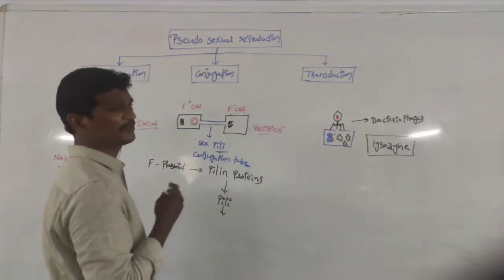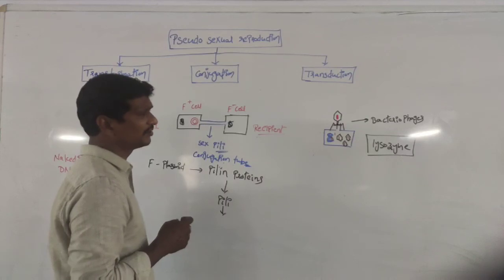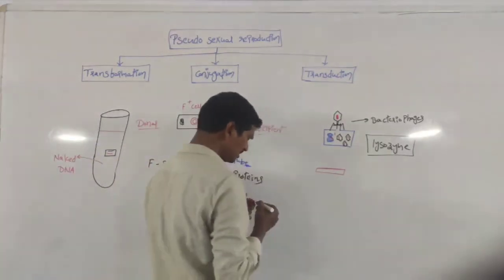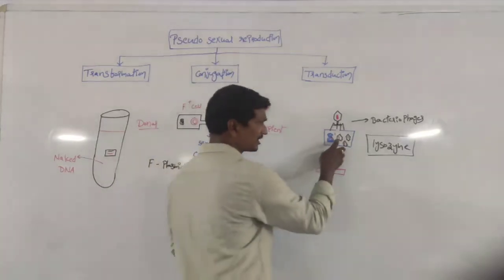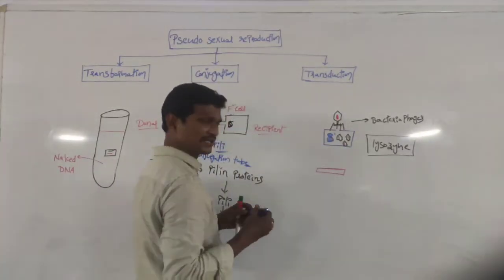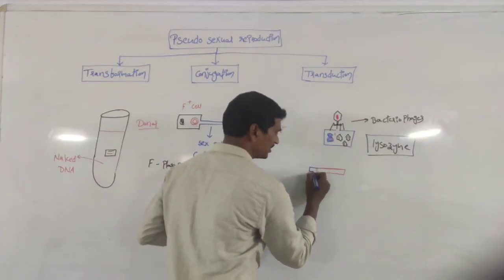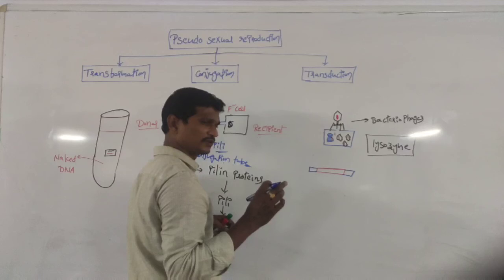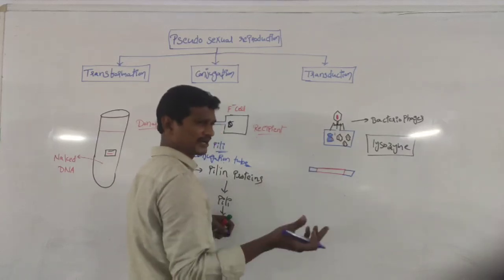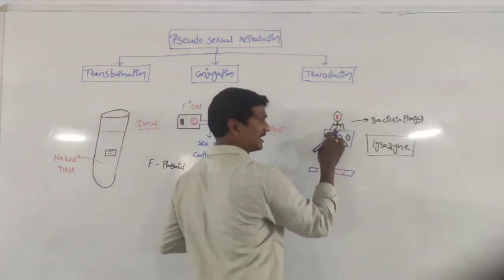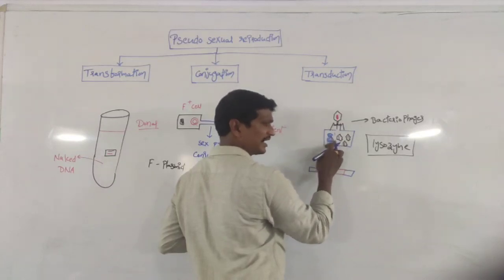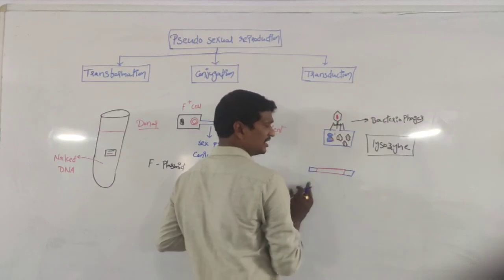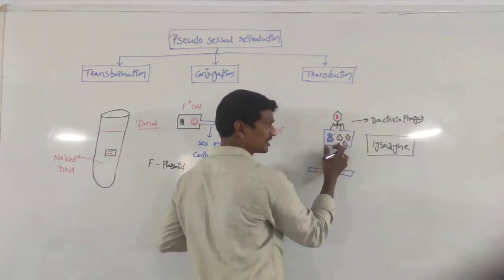So what is the advantage to the bacteria? Remember, this is the viral genetic material. Along with the viral genetic material, a bit of bacterial genetic material is also transferred from one bacteria to another bacteria. This is the virus that attacks the bacteria. The viral genetic material joins with the bacterial genetic material. After that, again new viruses are produced.